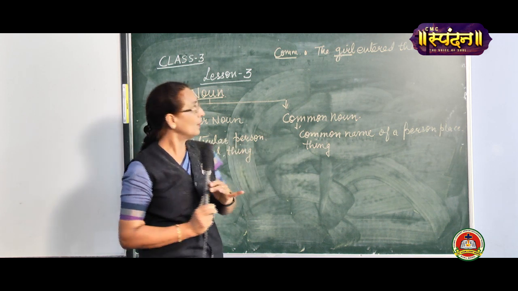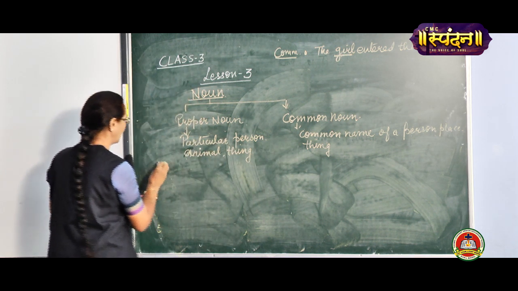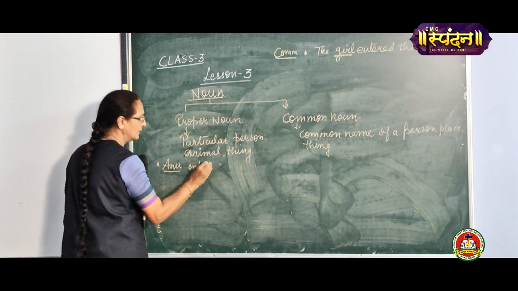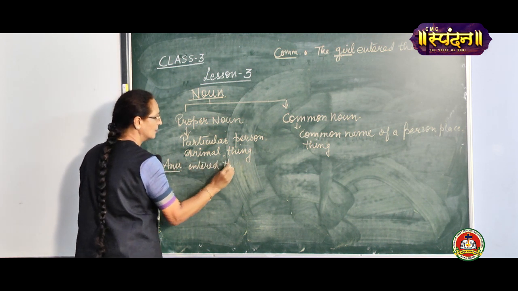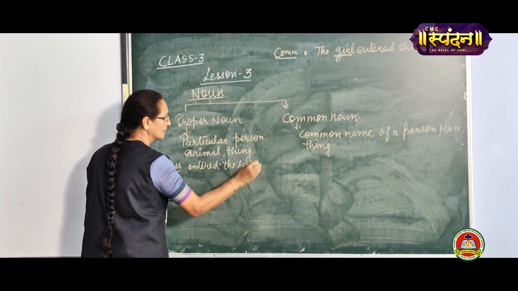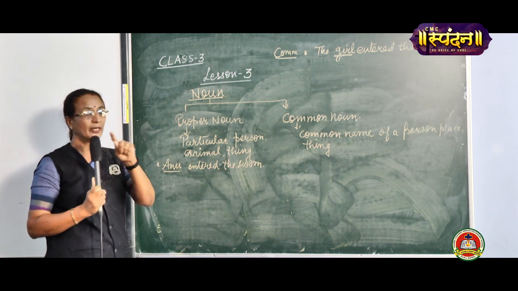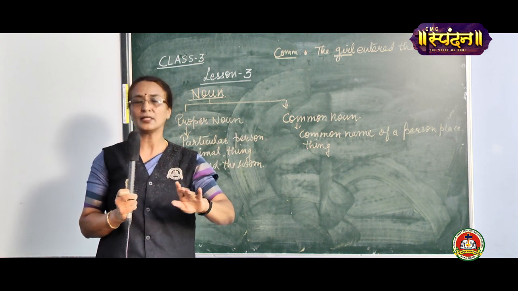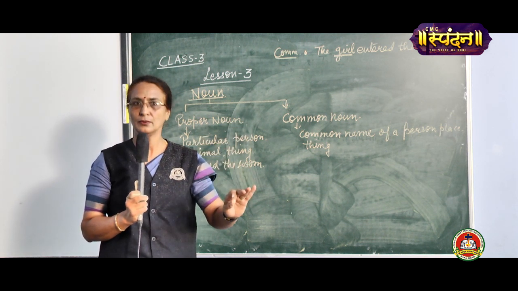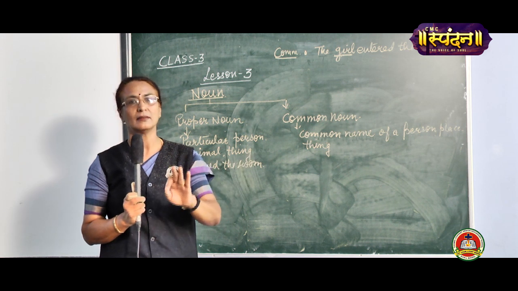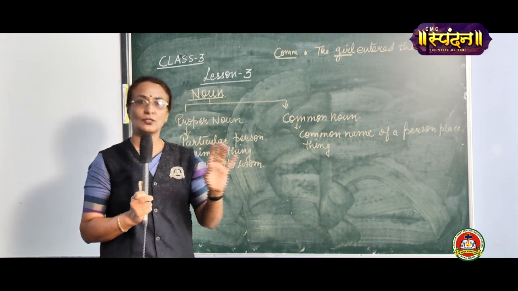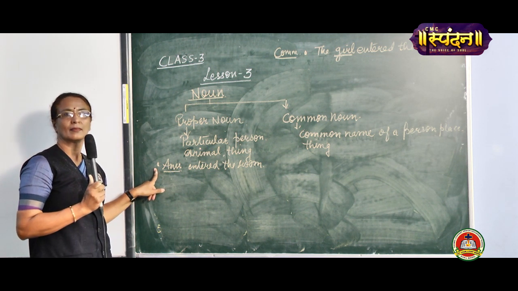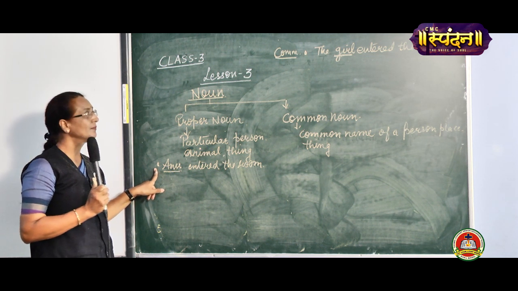But now if I write, Anu entered the room, out of so many girls, I am pointing out one girl, Anu has entered the room. So, Anu will be a proper noun. Is that clear to all of you children?